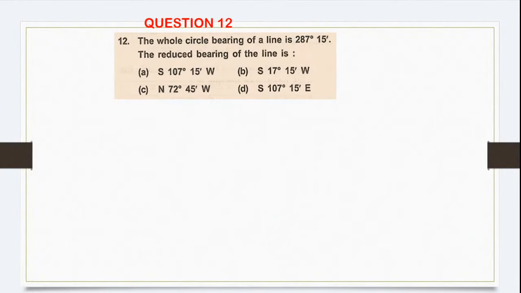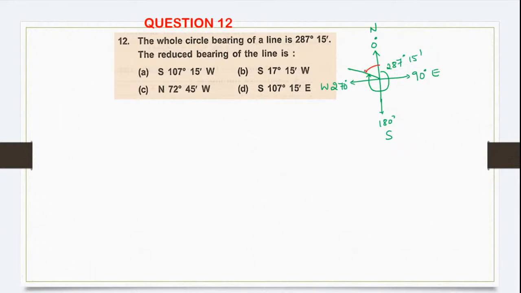Okay. Let's move ahead. Question number 12. The whole circle bearing of a line is given, so we have to convert it to reduced bearing. As I told you, 0 degree starts from north, 90 degree, 180 degree and 270 degree. This is north, south, east and west. Now where is that line coming? 287 degree 15 minute. So it will come somewhere here. So this entire value is 287 degree 15 minute.